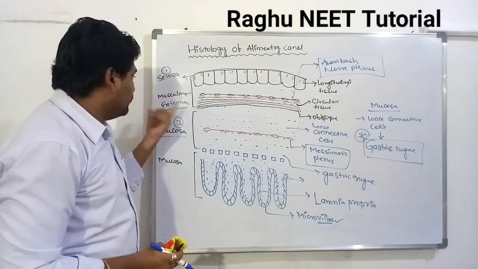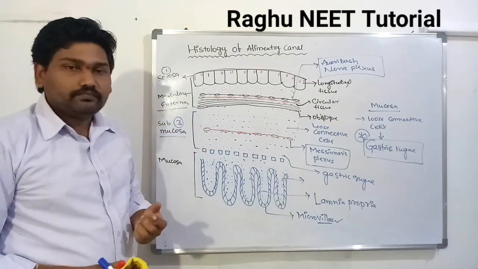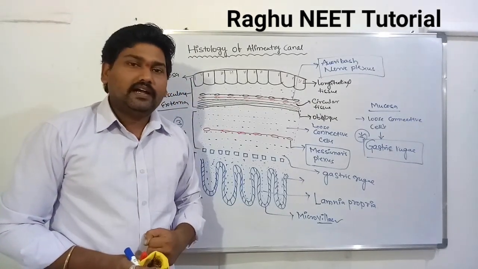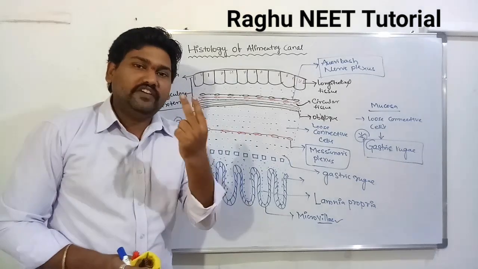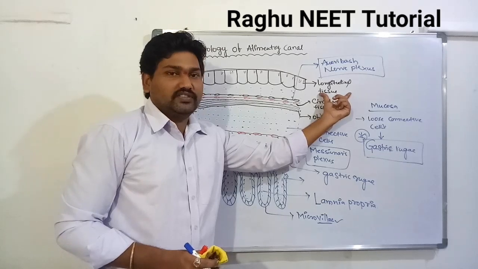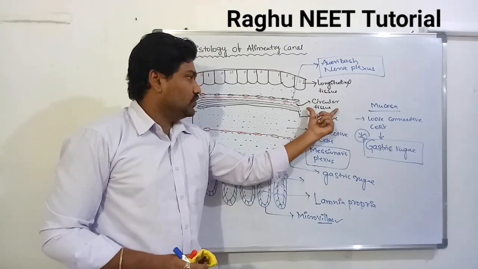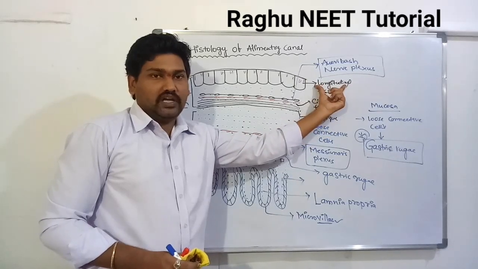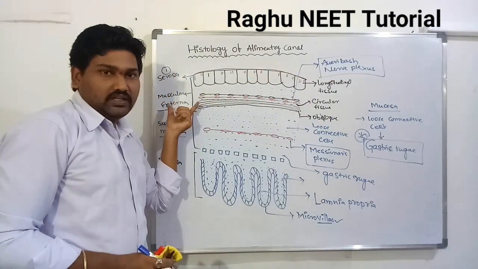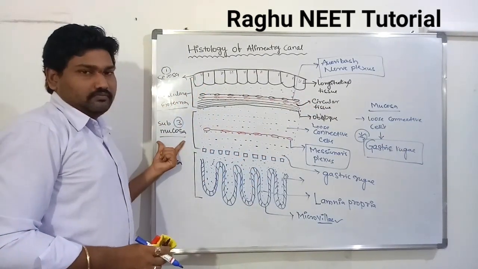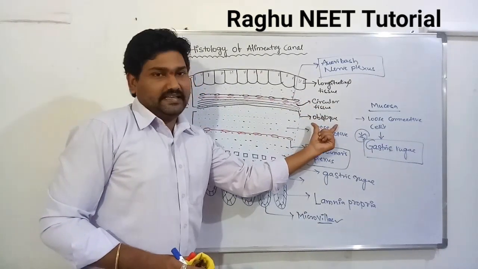Next, the second layer is the muscular externa. It is made up of two different types of cells. First one is the longitudinal muscle layer, second one is the circular muscle layer. The longitudinal layer is below the serosa region, and the circular layer is above the submucosa region, along with oblique fibers.